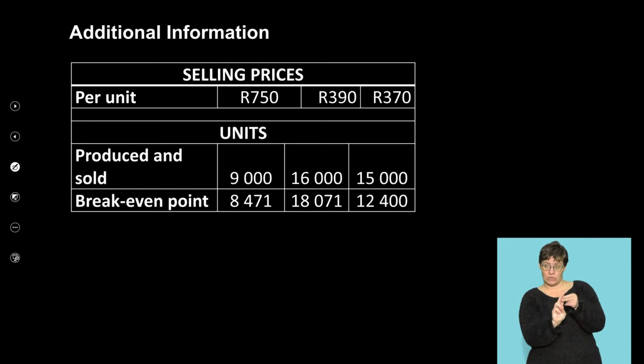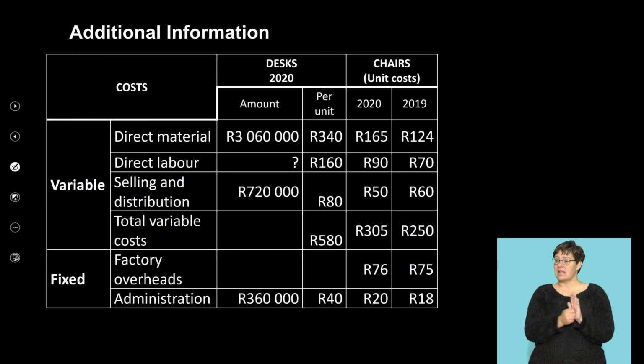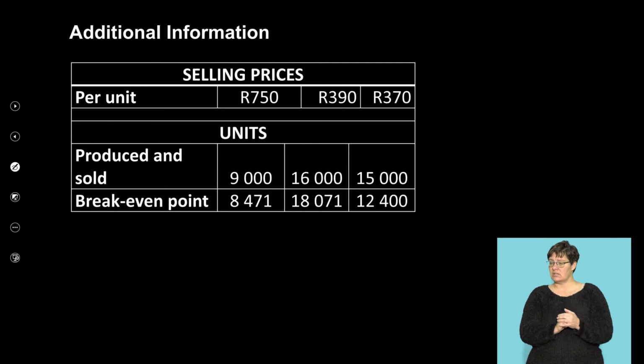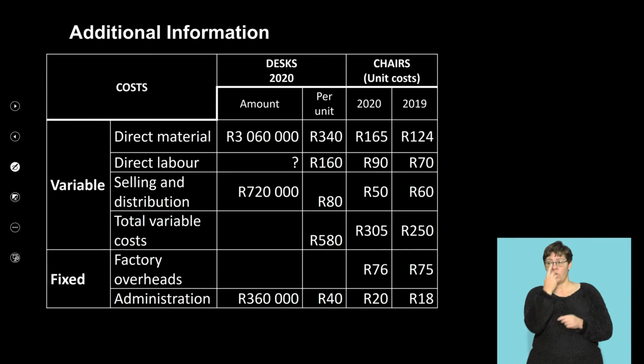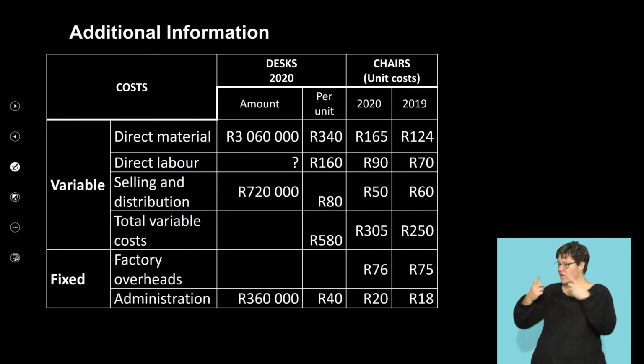What do we know? Our selling price per unit, right? Let's find our selling price per unit. Here we go. 390 is my selling price per unit minus my variable cost per unit. Again, let's identify my variable cost per unit. Here we go. There's your variable cost per unit.